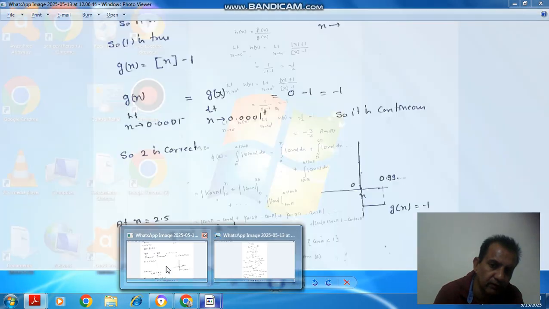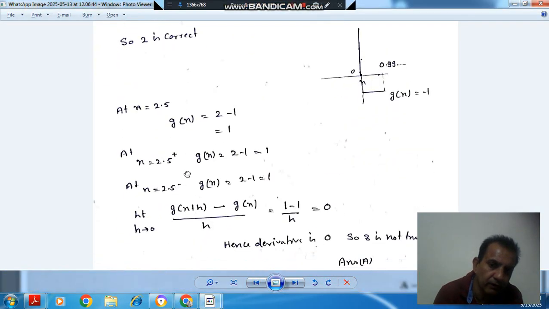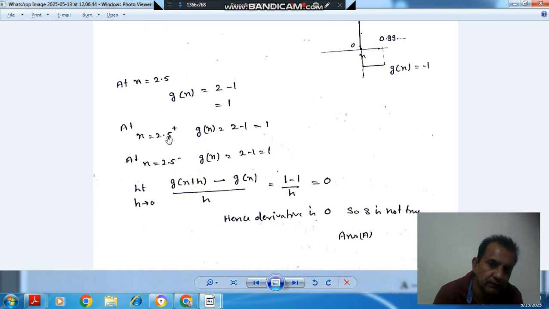The third statement is the derivative of g(x) at x is equal to 2.5 is 1. As 2.5 is not an integer, if we take 2.5, the greatest integer is 2, so 2 minus 1 is 1. For 2.5 plus, it will also be 2 minus 1, which is 1, and 2.5 minus will also be 1.